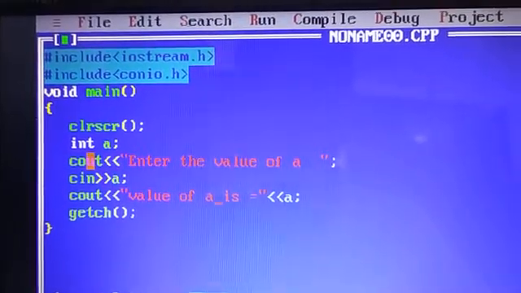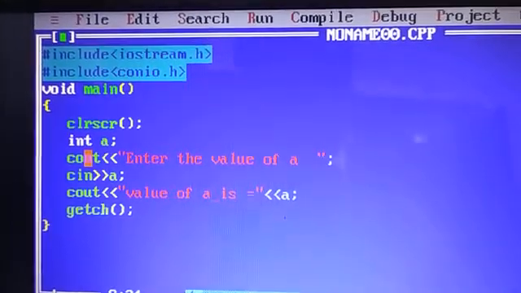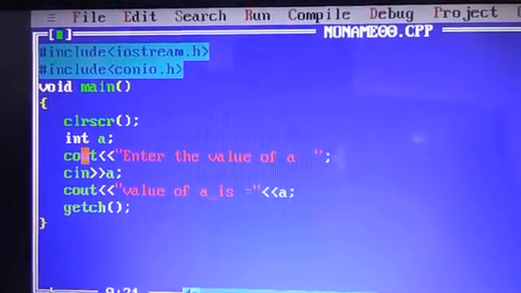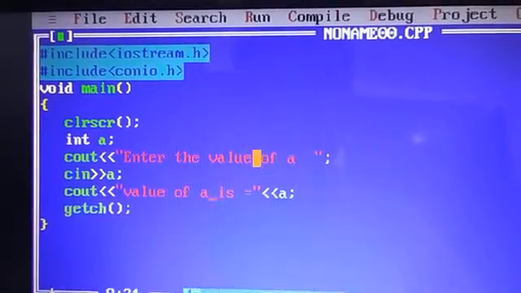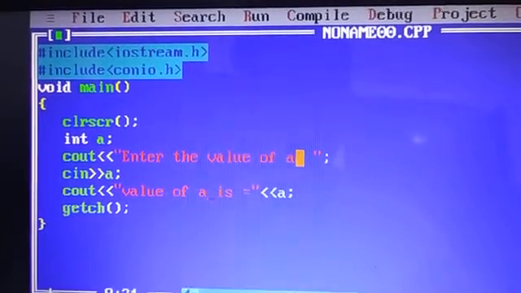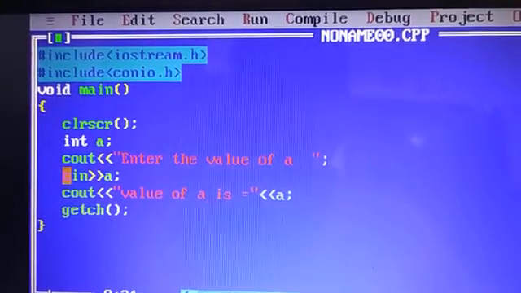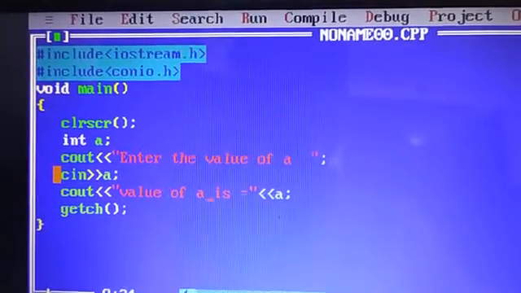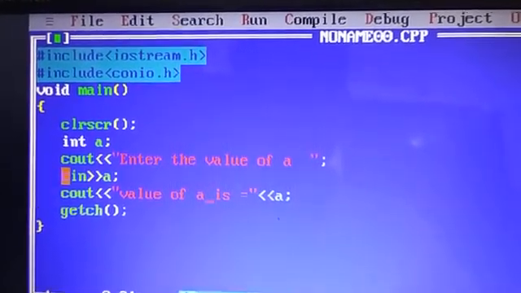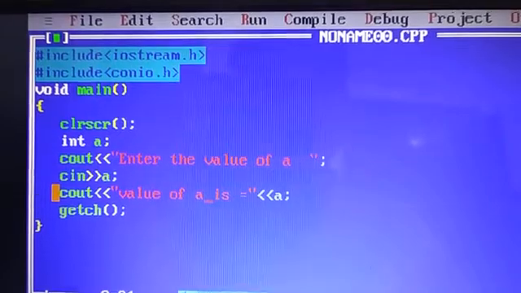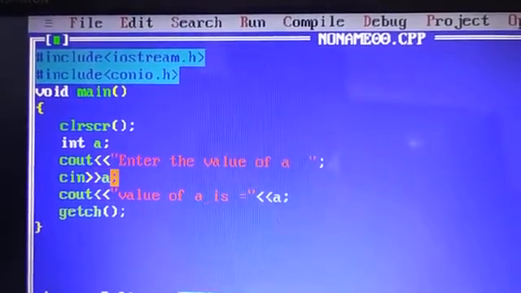Now, I told you cout is the same as the print command in QBasic. Whatever you write after cout will be displayed on the output screen. So here I have written "Enter the value of A". On the output screen it will display Enter the value of A. Then cin works the same as the input command in QBasic. You have learned the input command in QBasic. This command is used to take input from the user. So cin, then the >> sign, then A.